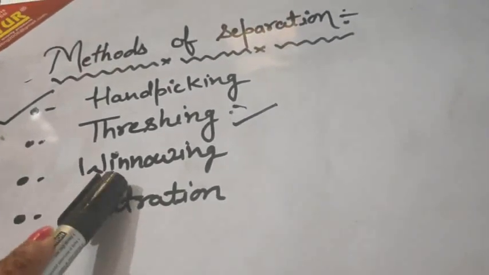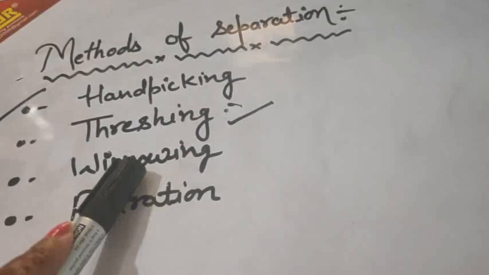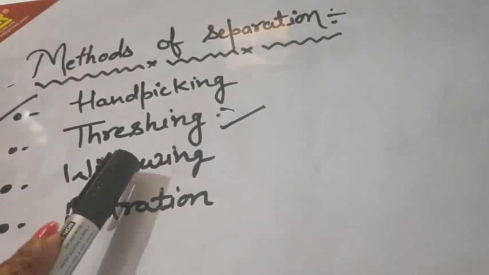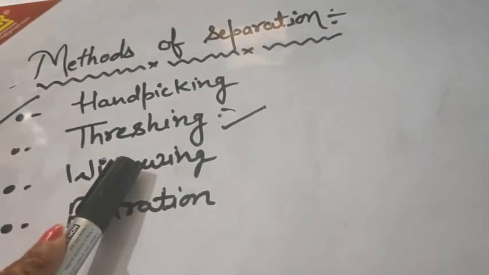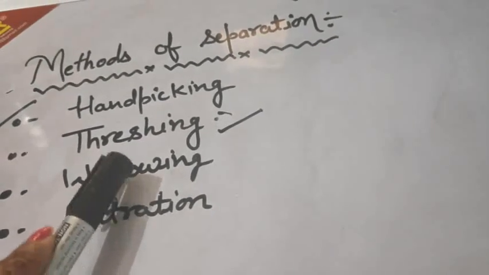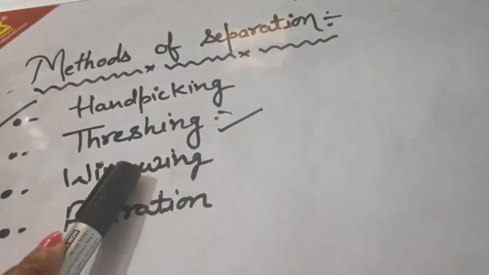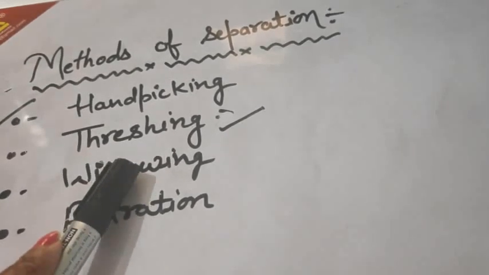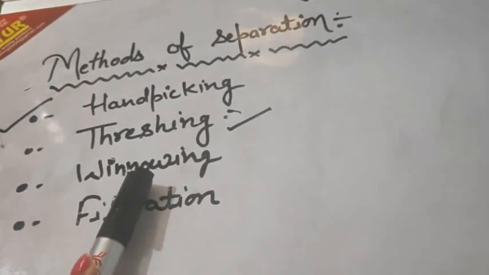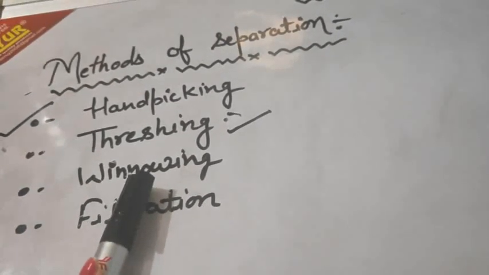The third method is winnowing. Winnowing is a method used to separate lighter components of a mixture from the heavier ones by wind. It is used by farmers to separate husks from the grains. Husk particles are lighter than grains, so they are carried away by the wind.